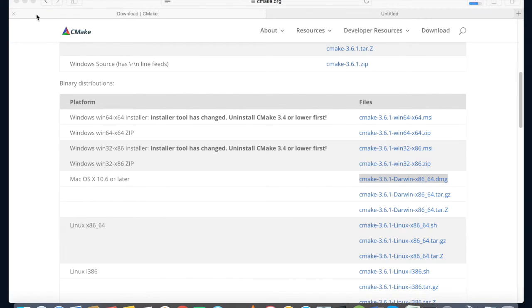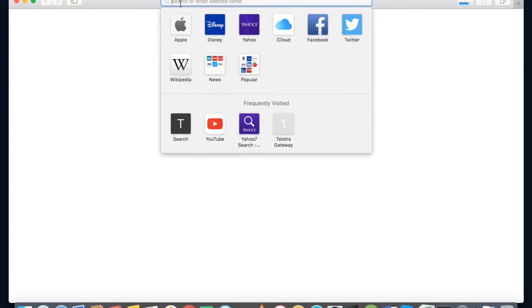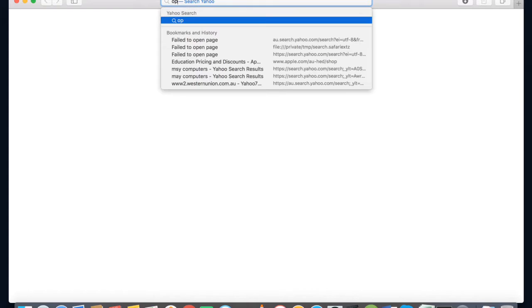Okay, now the download is almost complete for the cmake, and altogether we need opencv. To run opencv we need cmake and Xcode. So we have Xcode and cmake right now. So now I will install the latest version of opencv.